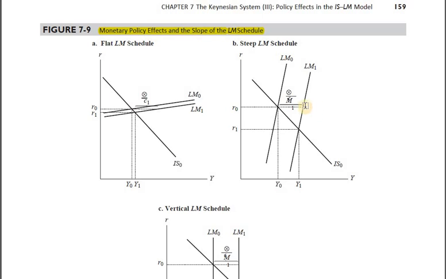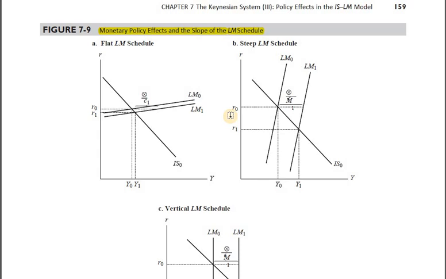With the given rate of interest, money supply exceeds money demand. It's going to put downward pressure on the rate of interest. Interest rate has fallen from R0 to R1. Why exactly to this much extent only? Because the LM curve is not very responsive. LM curve is steeper. Speculative balance is not very responsive to changes in the rate of interest.